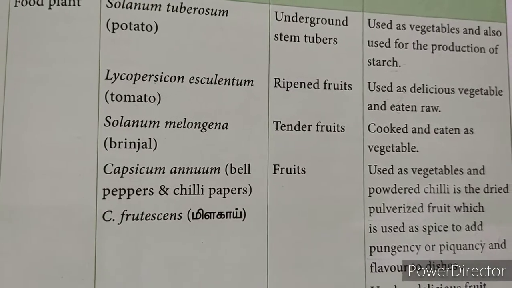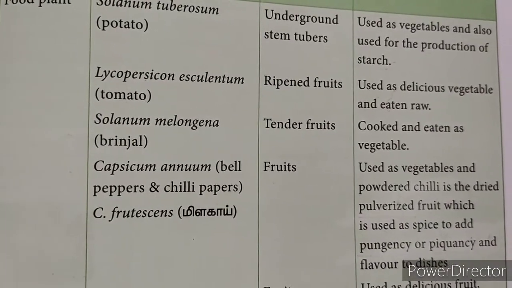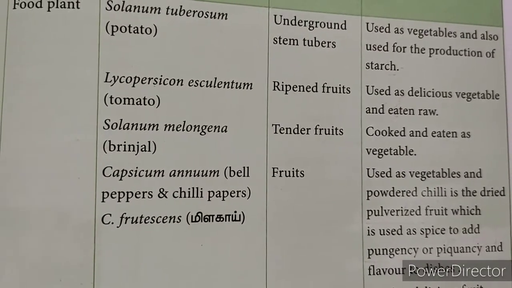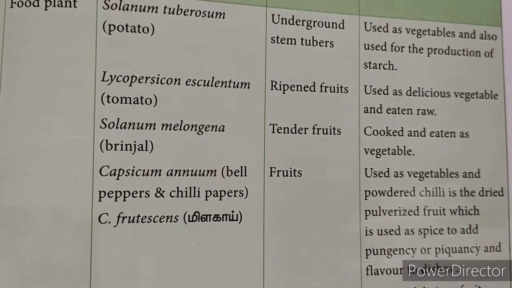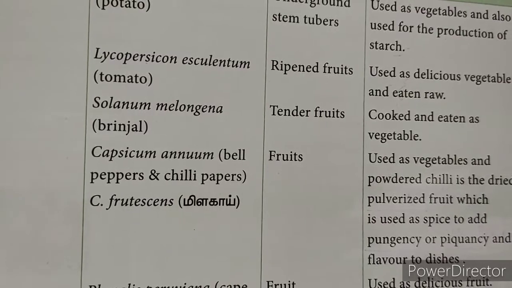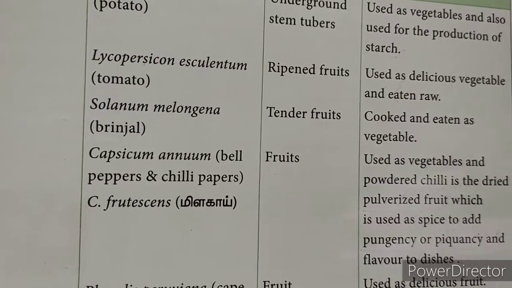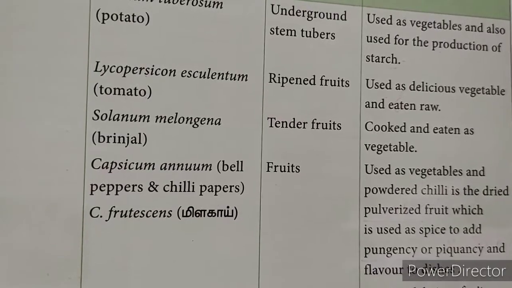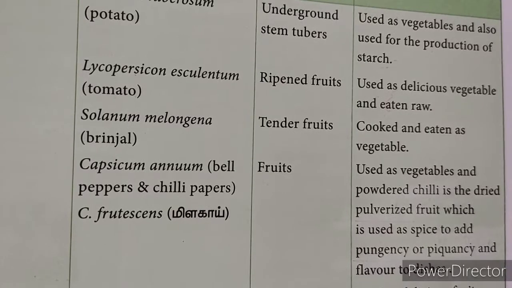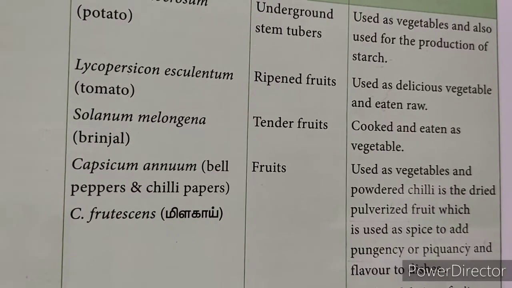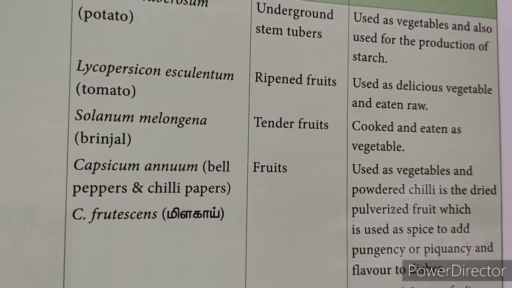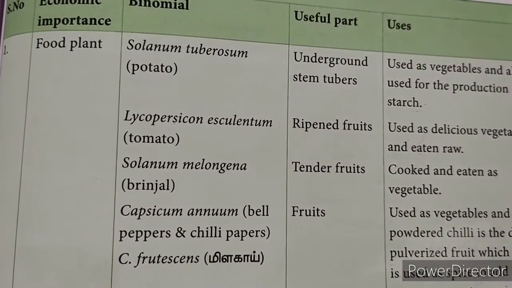Pulverized means what? Here it is made into fine particles or powder, which is used as a spice to add pungency. What is pungency? It gives a sharp, strong taste or smell. And also we use this for flavoring dishes. So as it is raw, we can use it as a vegetable, or we can dry it and make it into a powder and use it as a spice, so that it will give pungency and add flavor to the dishes. So these are the food plants.